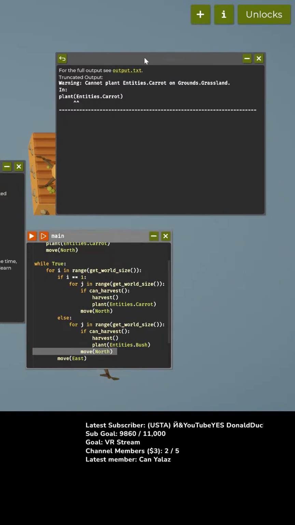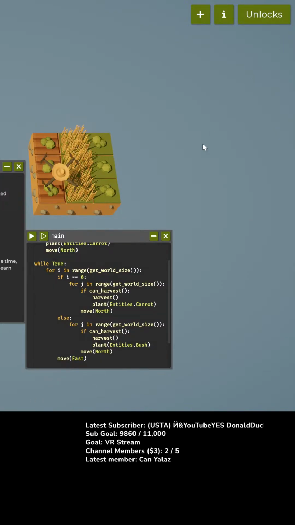So, for j in range, for i equals... Oh, wait, maybe... Does this need to be like 0 or something? Maybe. Does it go 0? Does it start at 1 or does it start at 0? I don't know how this i in range thing works. Okay, we'll try that.